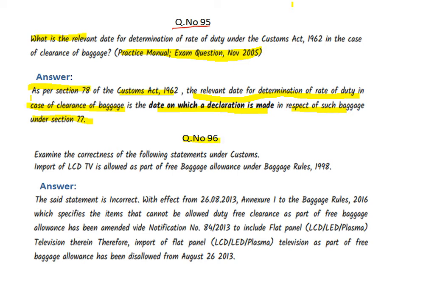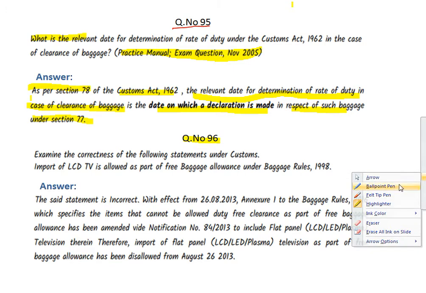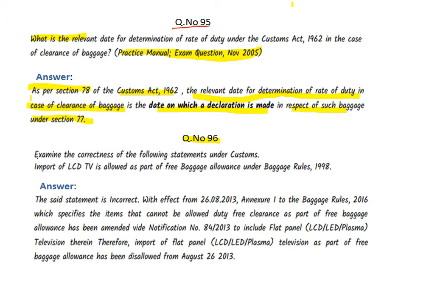Now 96. What does this 96 say? Just go one by one. The question is like this. Examine the correctness of the following statements under the customs. Import of LCD. The LCD TV is allowed as a part of free baggage allowance under the Baggage Rules 1998. This underlined statement, you have to say whether it is true or false. The question is very simple.